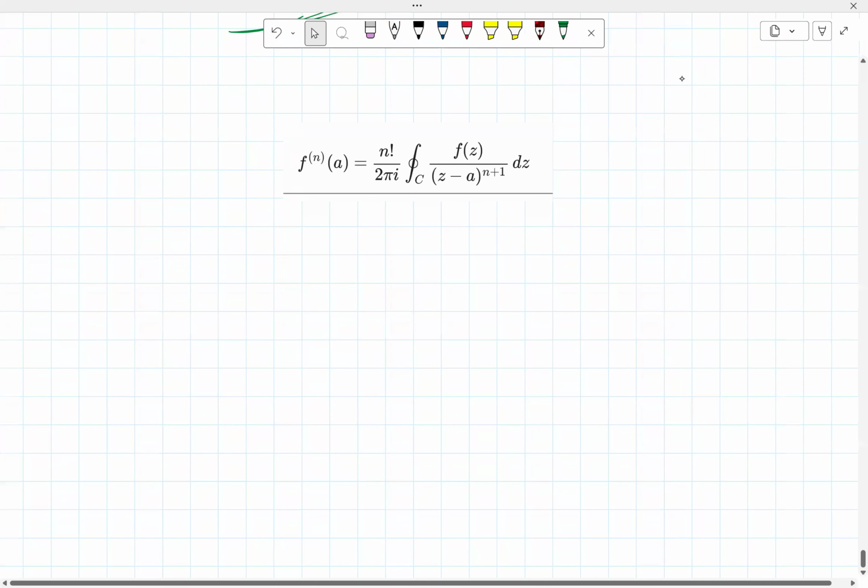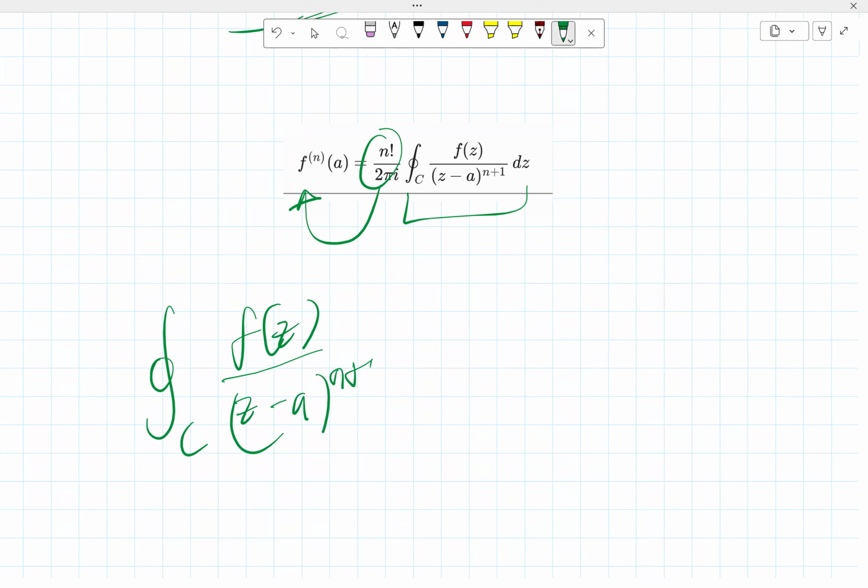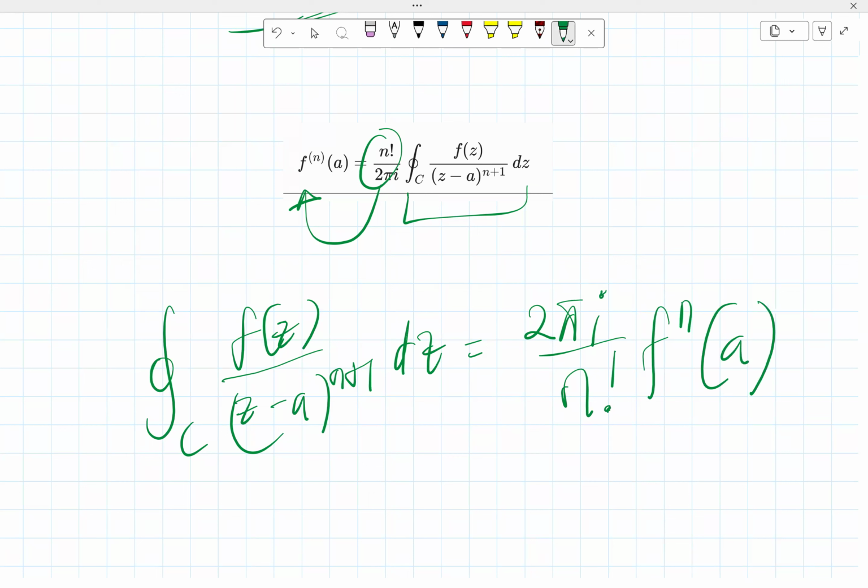So this is the generalized formula for the Cauchy integral formula, right? Normally, if you need this, usually the path we need. If you need that path, it means you have to take this to the other side. And of course, when it gets to the other side, it reverses. So based on that, the integral along a closed path C of f of z over (z minus a) raised to the power n plus 1 dz would simply be 2 pi i over n factorial, multiplied by the nth derivative evaluated at a, basically.